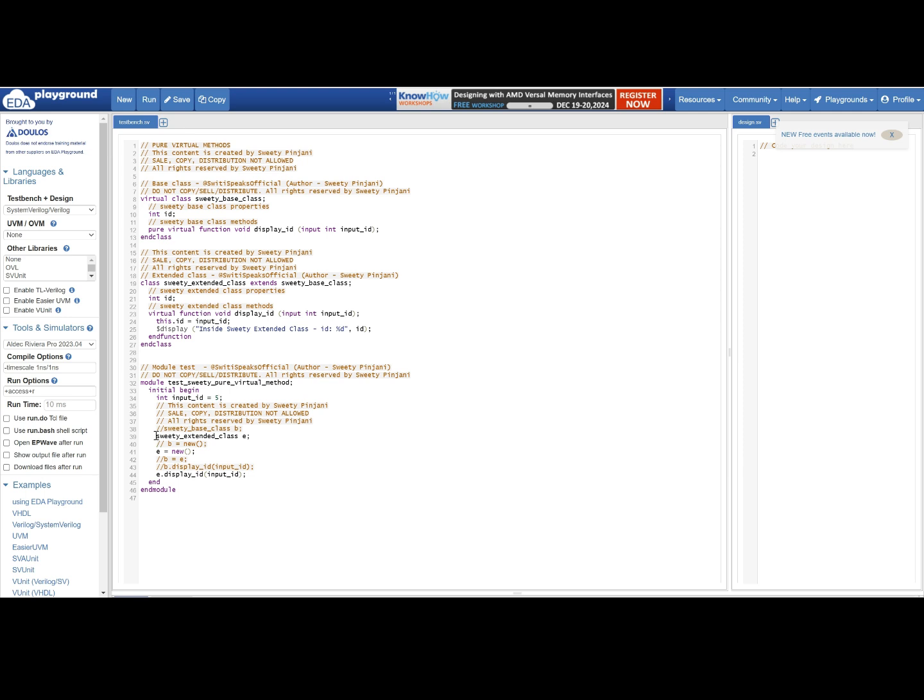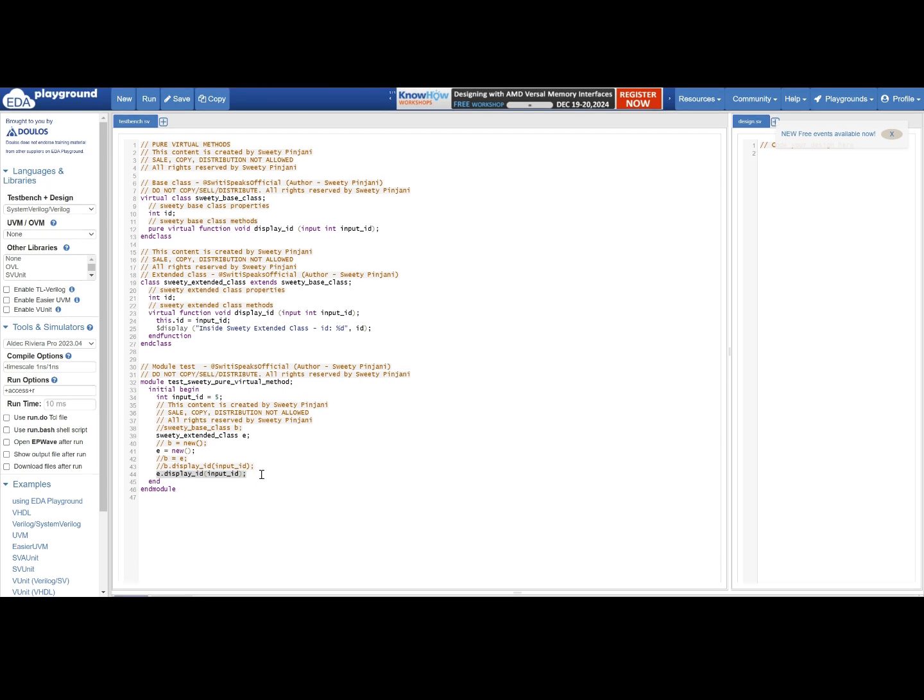Then you are creating a class handle of Sweetie extended class. You are instantiating it by calling the constructor new. And then you are calling the method inside your extended class, display ID. This should be the output. Since you are calling the display ID inside the child class, you should get this implementation.